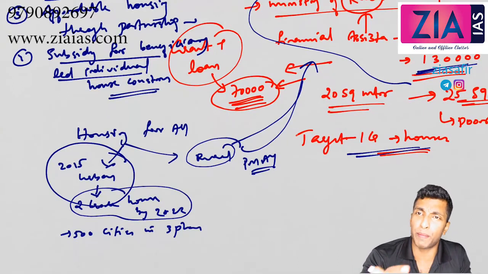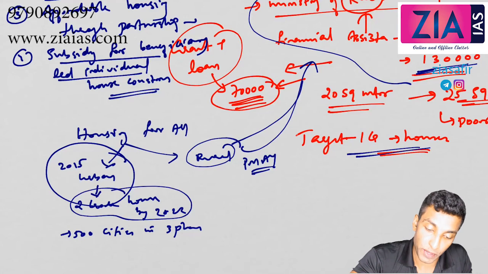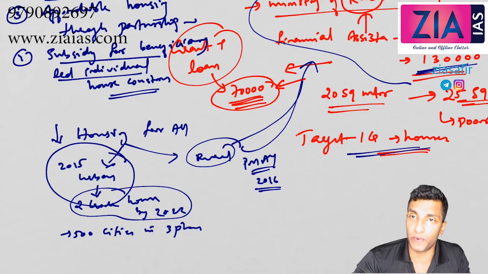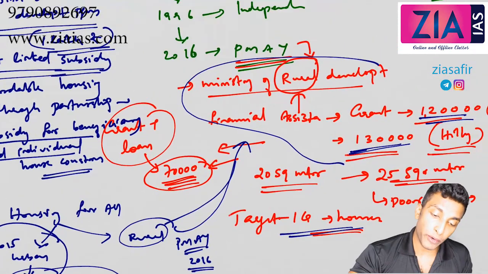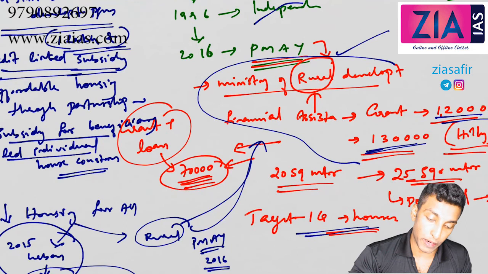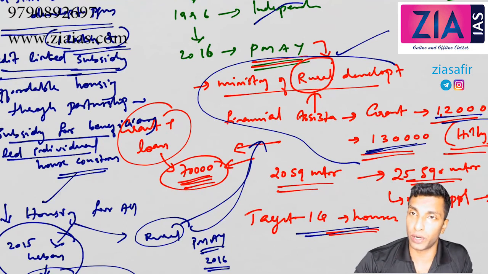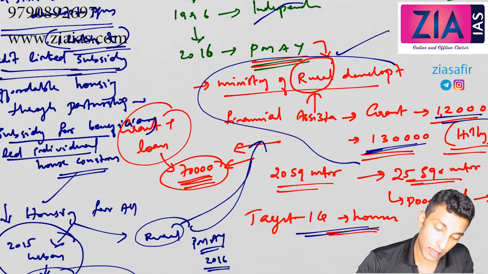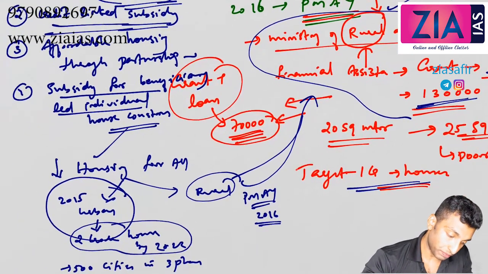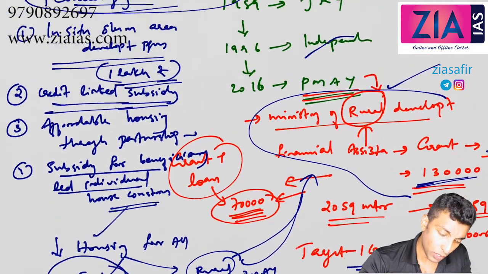So housing for all and PMAY both are actually the same. When we discussed PMAY, we talked about 2016, but the urban component actually started in 2015. So this is the rural component, and this is the urban component. 1 crore household, 2 crore household. Grants are given importance in the rural, and subsidized loan is given importance in the urban. So urban area focuses on loan, right?